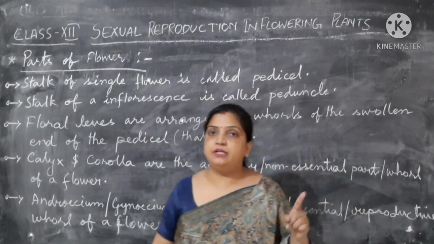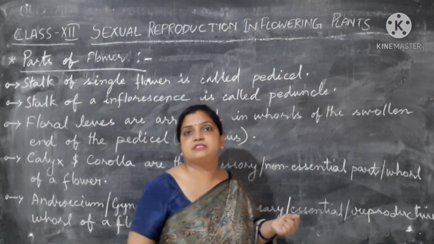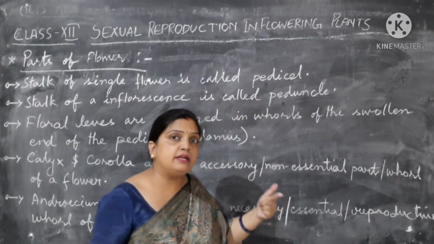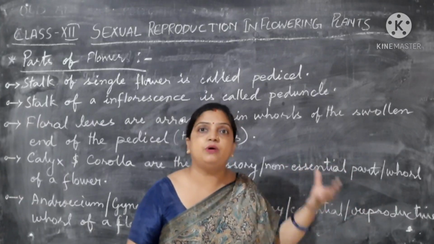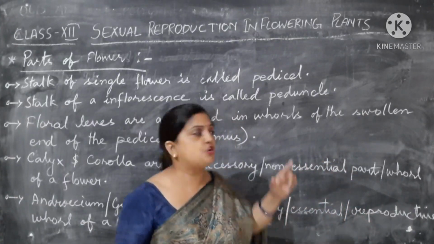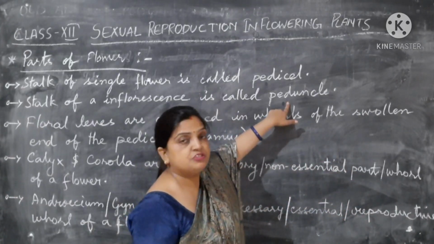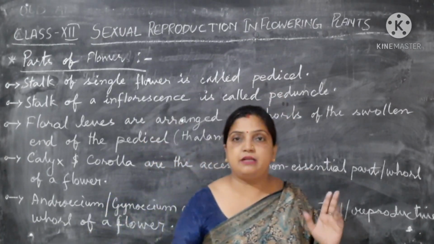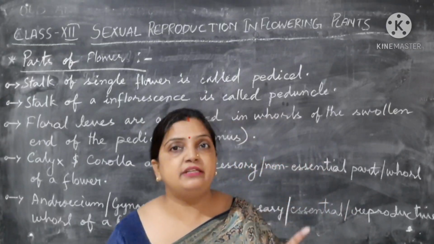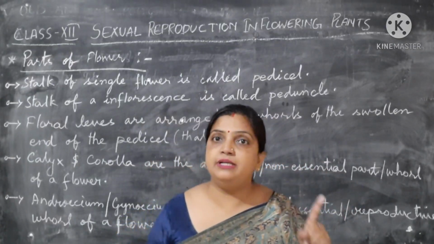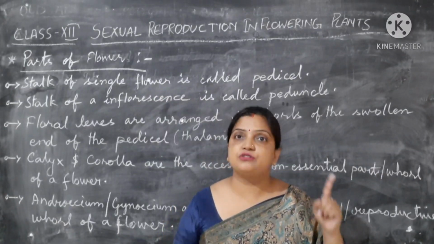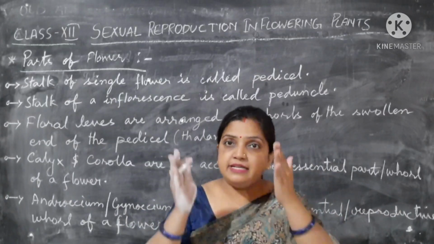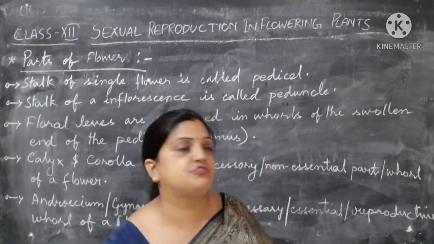If the flower is solitary, the stalk by which it is connected is called pedicel. But when flowers form an inflorescence, the stalk is called peduncle. Children, always remember the difference between pedicel and peduncle. Both are stalks of flowers, but when the flower is solitary, the stalk-like structure is called pedicel, but when a bunch of flowers is collected on one stalk-like structure, it is called peduncle.